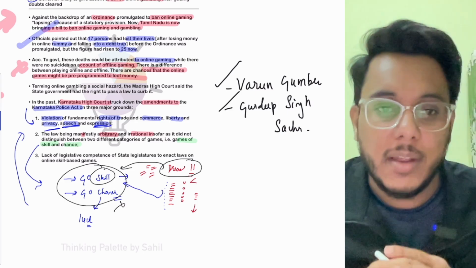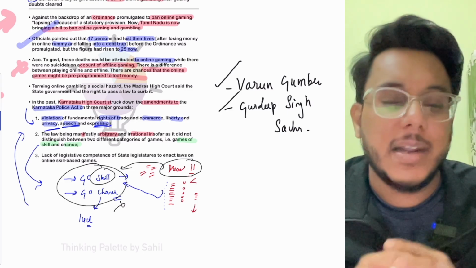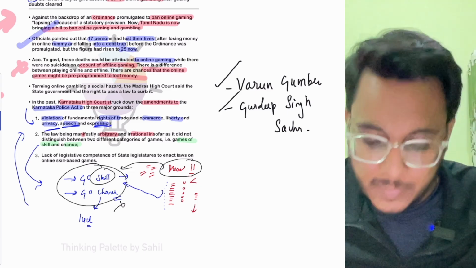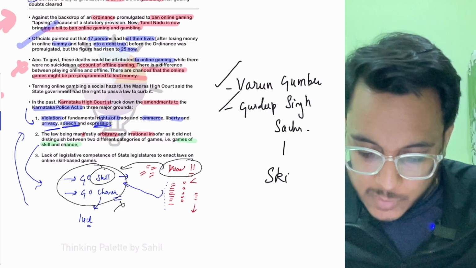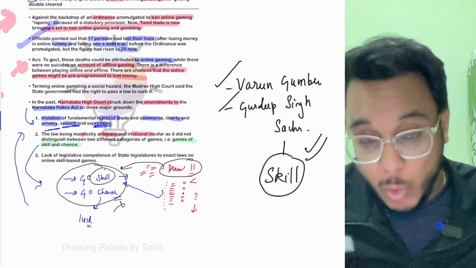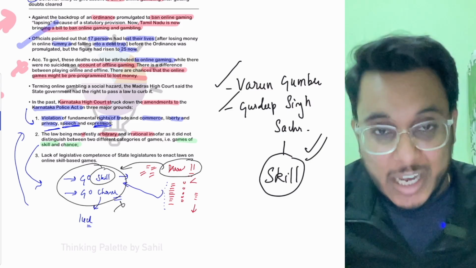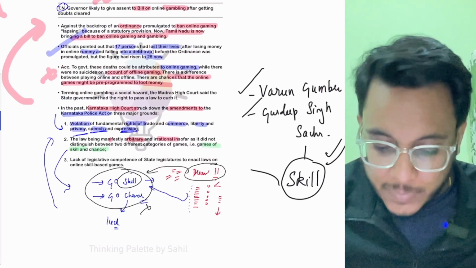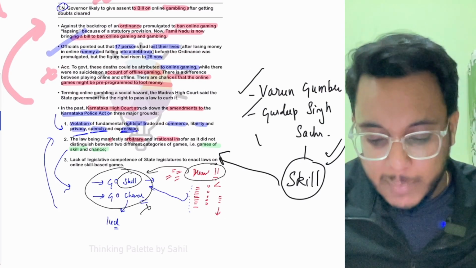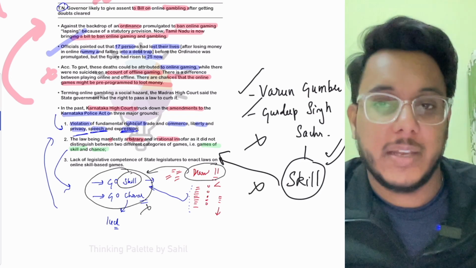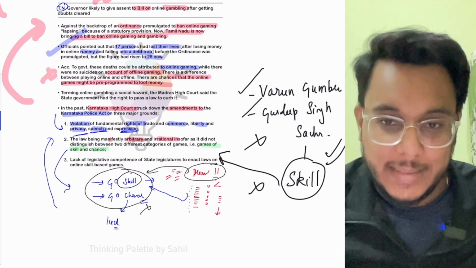And in these particular judgments, what had happened, the judiciary have ruled this particular thing, that the games of skill are allowed. Fine, they cannot outrightly be banned. Games of chance can be banned, but games of skill cannot outrightly be banned. But here the Karnataka in the past banned both chance as well as skill, and Tamil Nadu is also doing a similar kind of a thing. So there can be issues that can come.